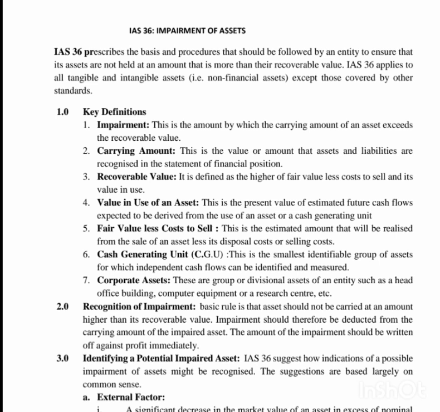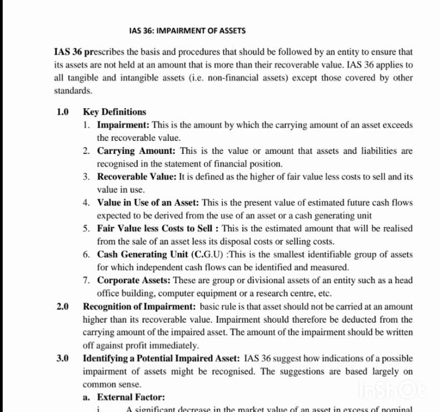The reason why IAS 36 comes into place is that it tries to govern the assets of a company so that we will not recognize an amount that is higher or lower than the current amount of that particular asset in our statement of financial position, so that we will not overstate or understate the amount of an asset. Now let us try to define the terminologies. We have impairment. What's the meaning of impairment?